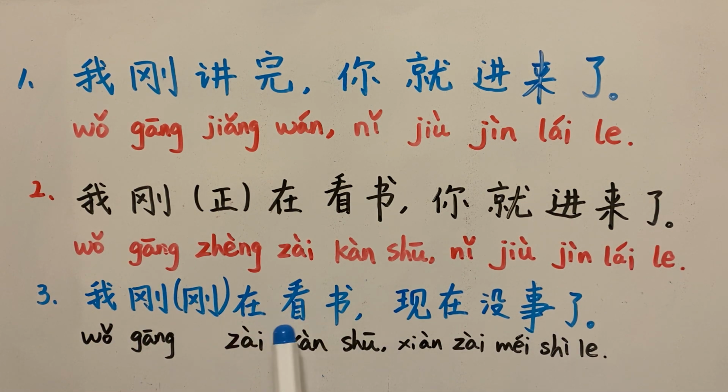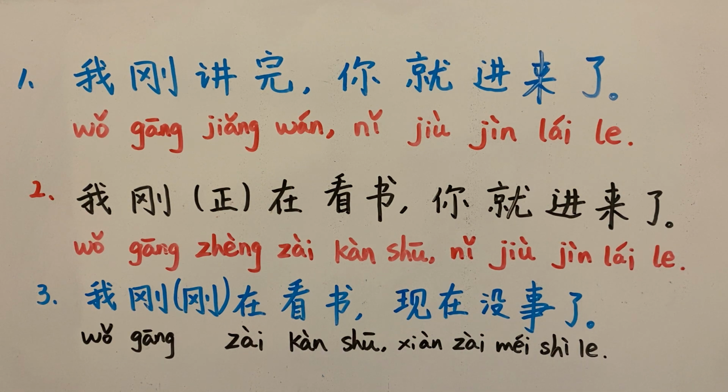我刚在看书。I read a book just a bit ago, like 10 minutes ago, 1 hour ago. Now I am free. 现在没事儿的，没事儿的，有一个 r 化音，没事儿，事儿，the northern dialect. Now I am free.